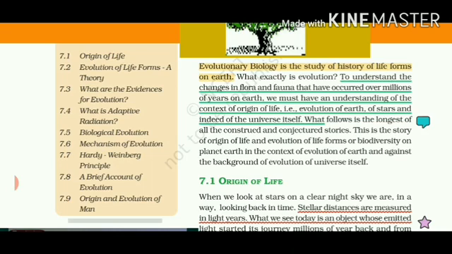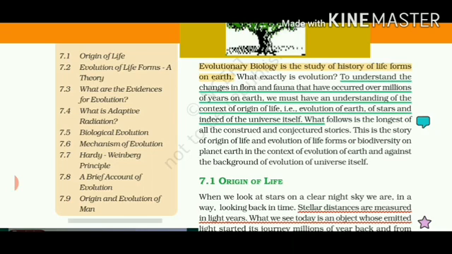Then there is biological evolution. How the different chemicals changed into different organisms. That means how proteins formed from amino acids, proteins united and a cell was formed, the cell grew into tissue and ultimately into an organism. Mechanism of evolution means what the different steps were and how this process took place that brought out changes in living bodies.